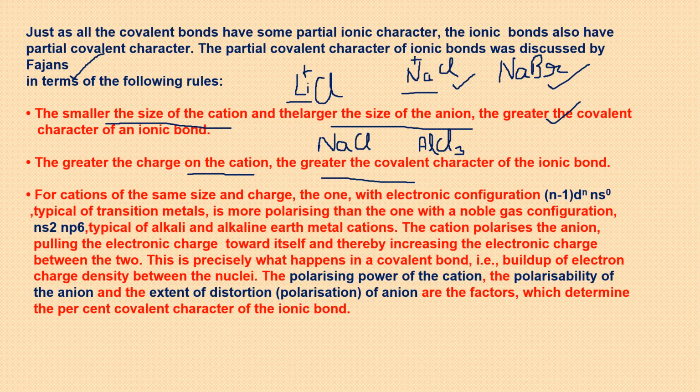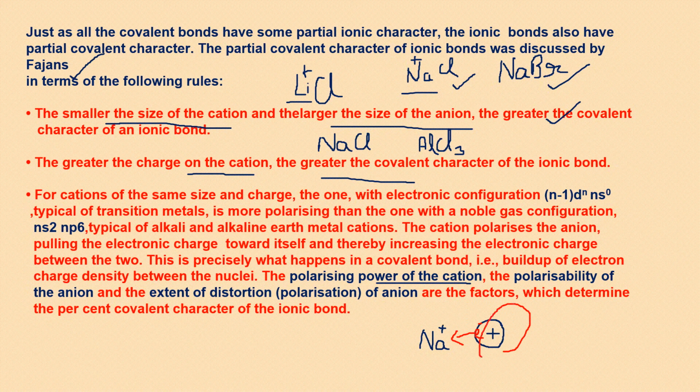And whenever any two atoms come in the vicinity, there is something called polarizing power of the cation. If there is something with a positive charge and some other atom comes in the vicinity, it will attract its electron cloud and polarize it. Polarizing means, we generally show a sphere around the nucleus, that this is the atom. If there is already something positively charged that comes in the vicinity of this particular sphere, what will happen? It will offer attraction to the electrons. It will attract them towards itself.